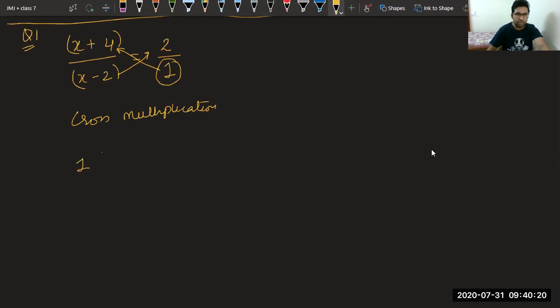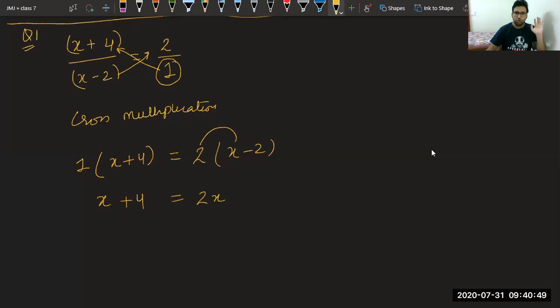Okay, so 1 multiplied with x plus 4 is equal to 2 multiplied with x minus 2. Now it is very easy because you just have to use the property. You have to do it in the book only. Now you can open the brackets by distributive law. It will be 1 into x, x only, 1 into 4, 4 only, 2 into x, 2x, 2 into minus 2, minus 4.